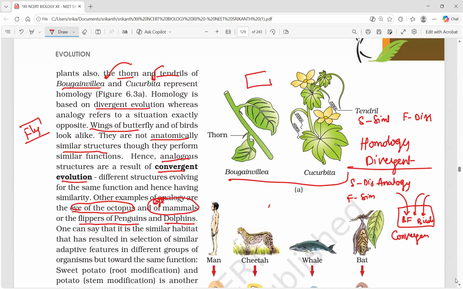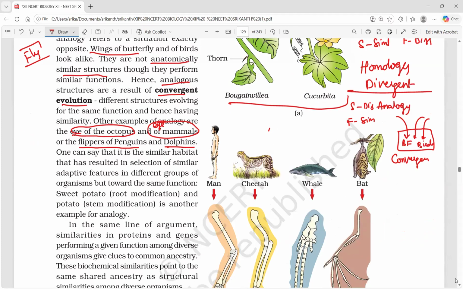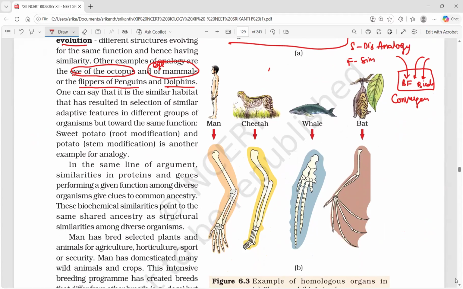So one can say that a similar habitat has resulted in selection of similar adaptive features in different groups of organisms, towards the same function. One more example is given: sweet potato is a root modification and potato is a stem modification, also an example of convergent evolution and analogy.